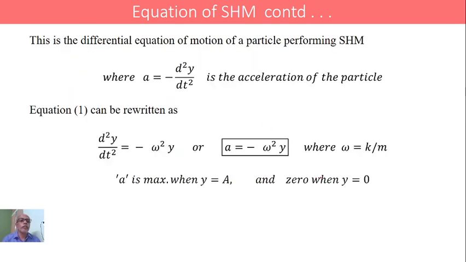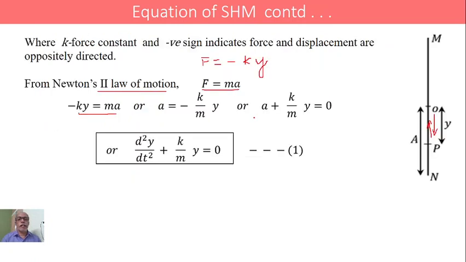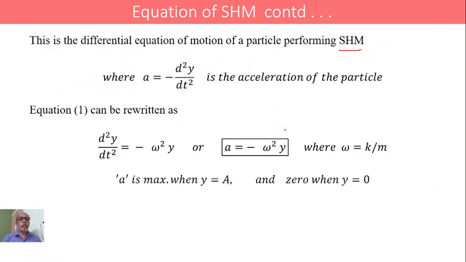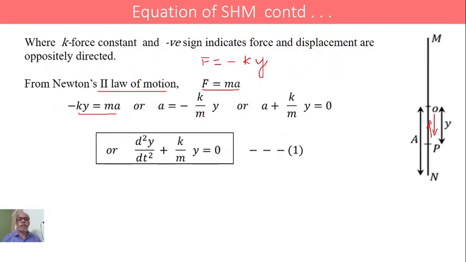Now, this is the differential equation of motion of a particle performing simple harmonic motion, where a is nothing but equal to minus d square y by dt square, which is the acceleration of the particle executing simple harmonic motion. Equation 1 can be rewritten as d square y by dt square equals minus k by m into y.